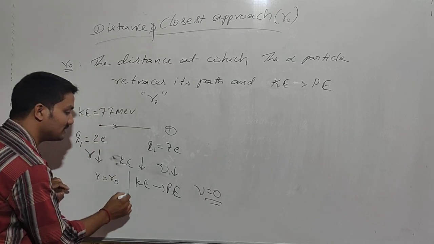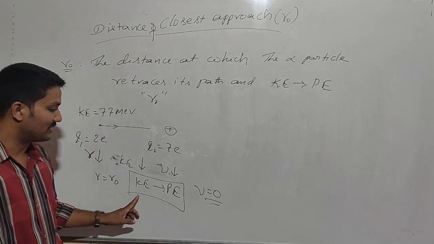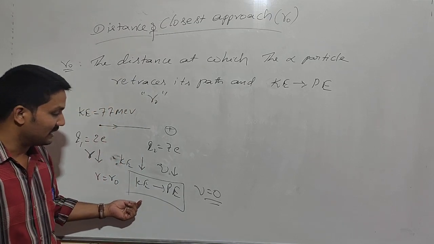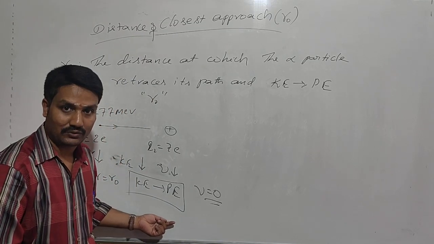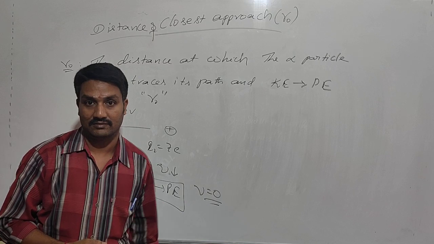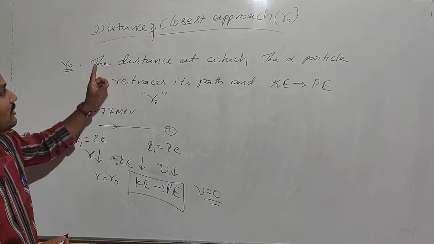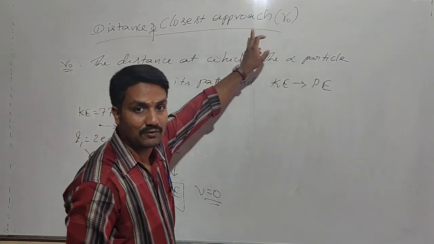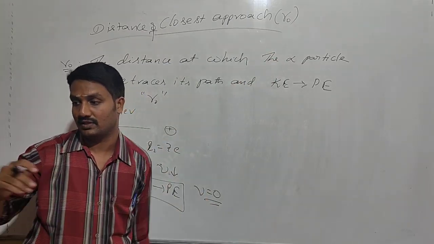So, in order to get the distance of closest approach, what is the condition? The total kinetic energy will be transformed into the potential energy. With this condition only, we calculate the distance of closest approach r naught.